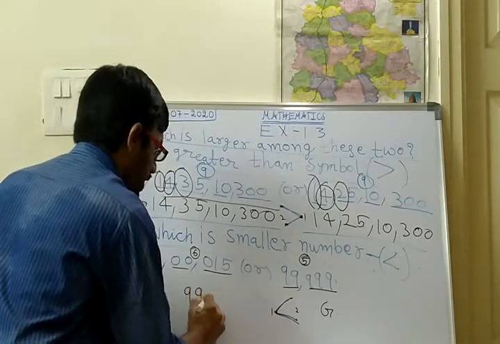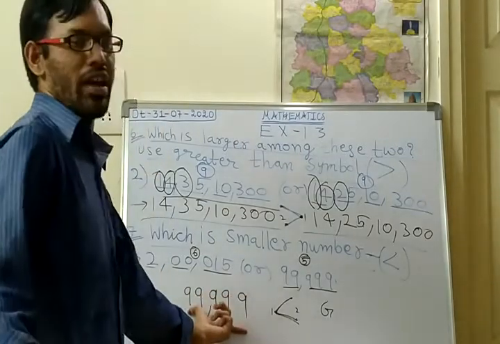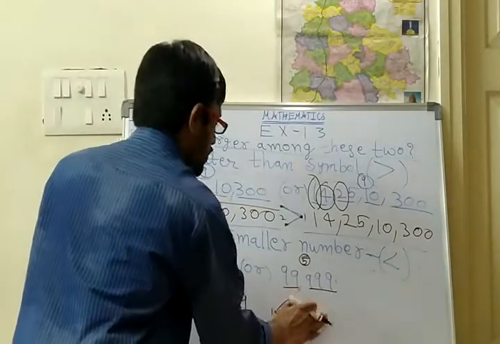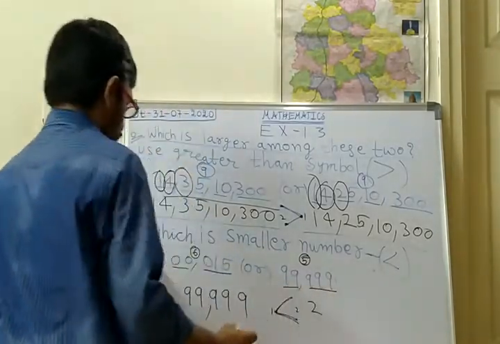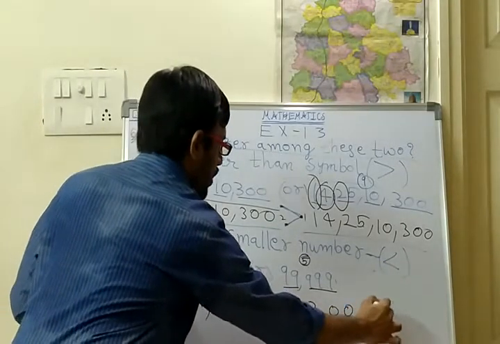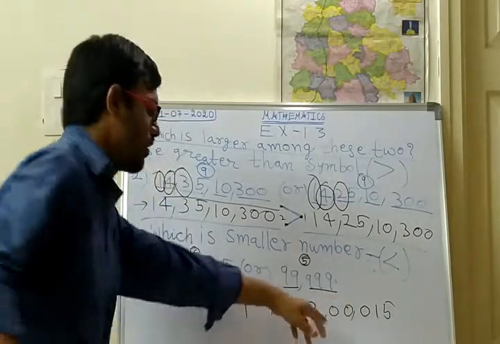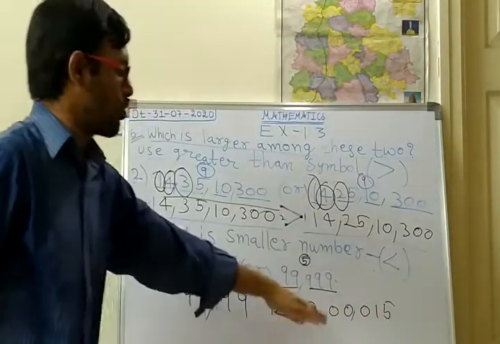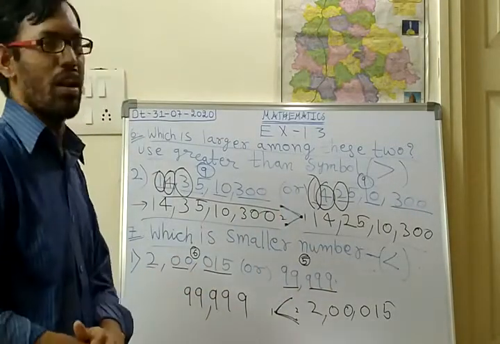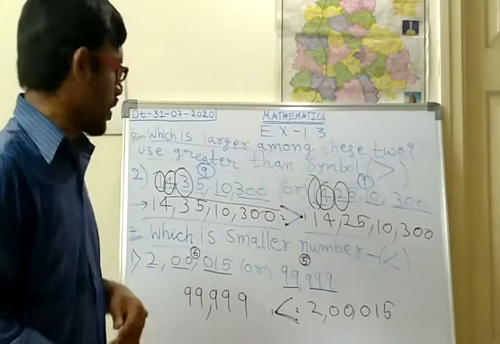So 99,999 is smaller than which number? Smaller than 200015. So 99,999 is smaller than 2 lakhs 15. Like this you have to write which is the smaller number. I hope you have understood this problem. Like this you have to do.